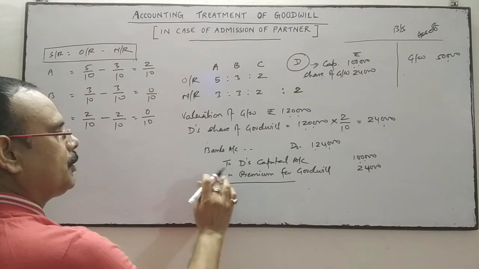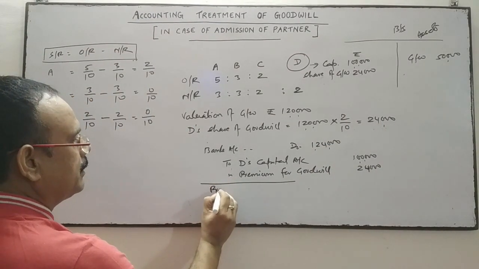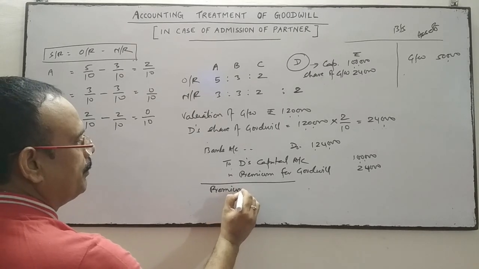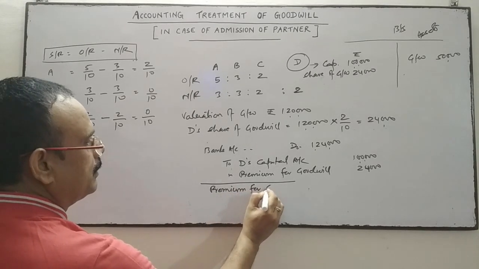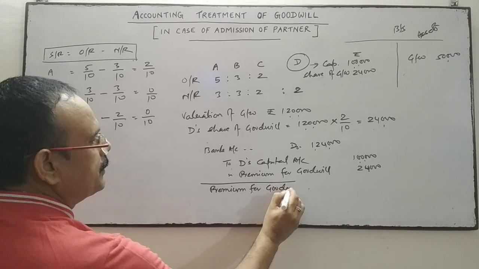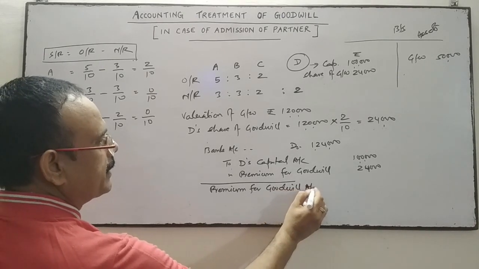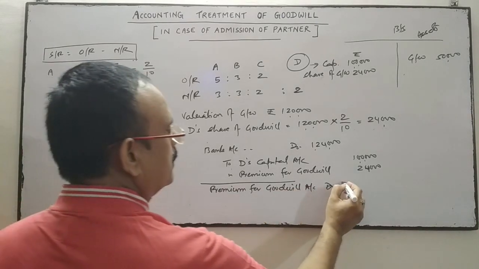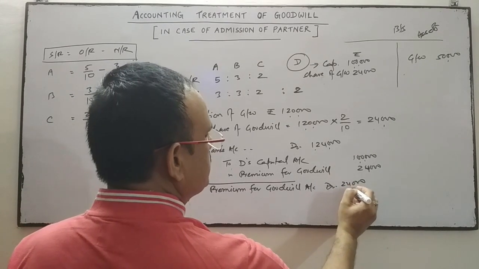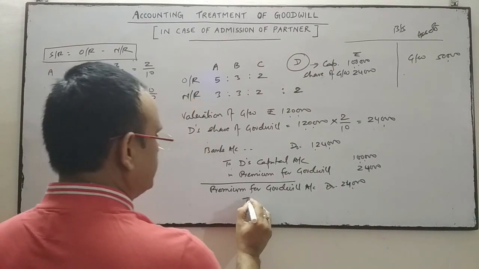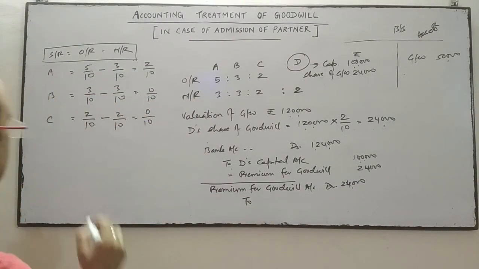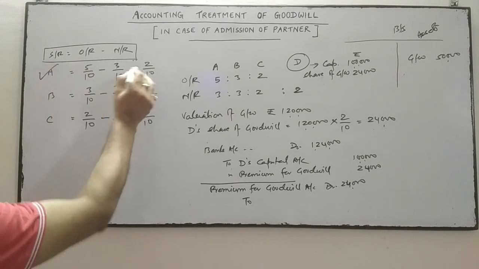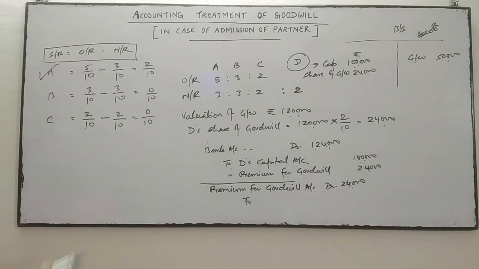Next entry, this amount, premium for goodwill, will be transferred to the old partners' capital accounts in their sacrificing ratio, and here only one partner has sacrificed. A, B and C have not all sacrificed.